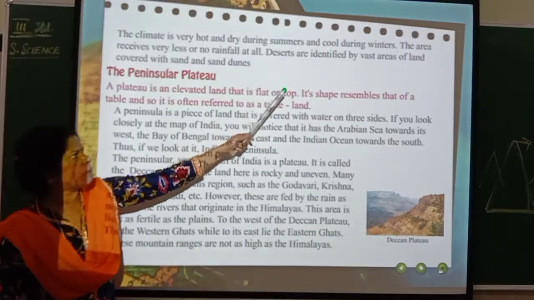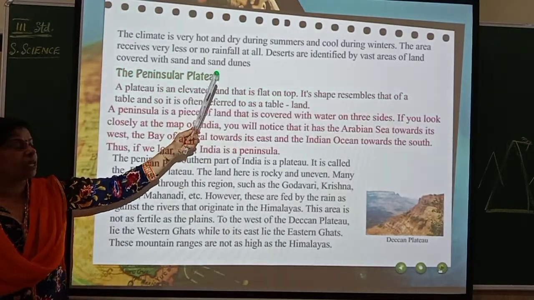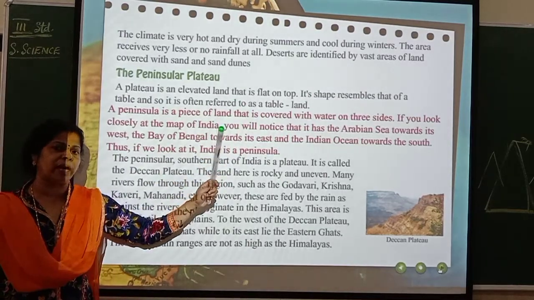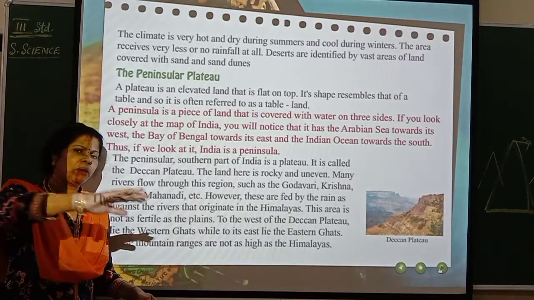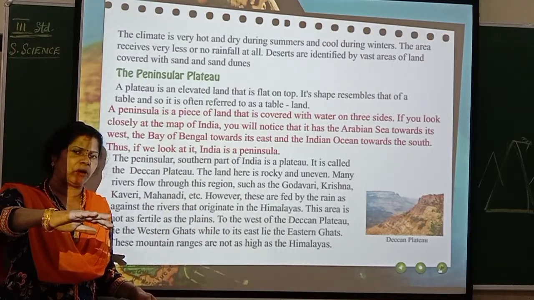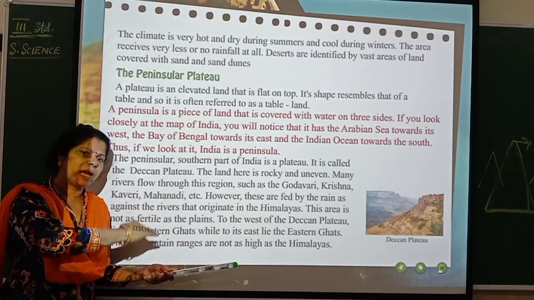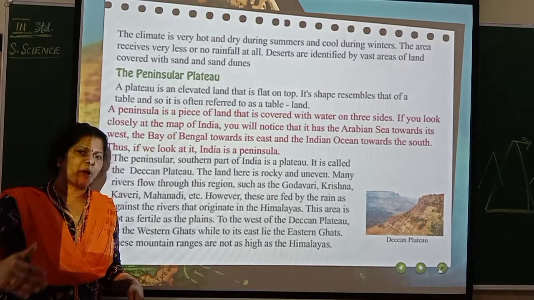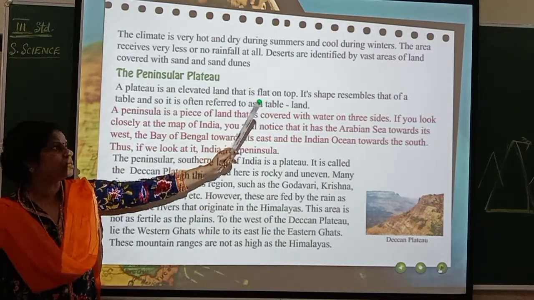Deserts are identified by vast areas of land covered with sand and sand dunes. So if you see the desert, it is completely covered with sand. And sand dunes mean what? Heaps of sand in some places. Due to the blow of wind, what happens? The sand, because it is so loosely packed, will be carried and dumped in different places. Like that, it forms something like a mountain, and that is called sand dunes.